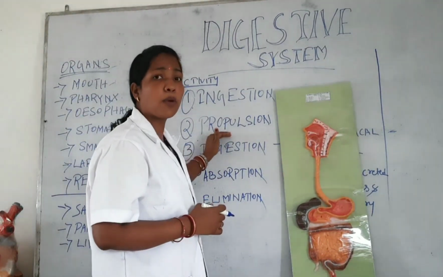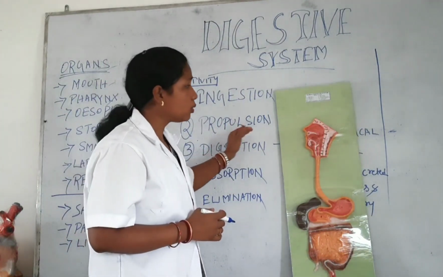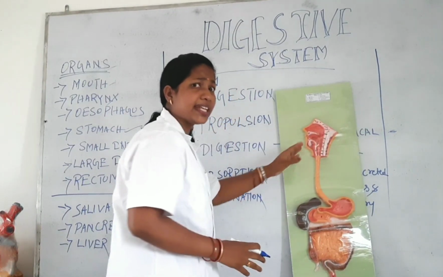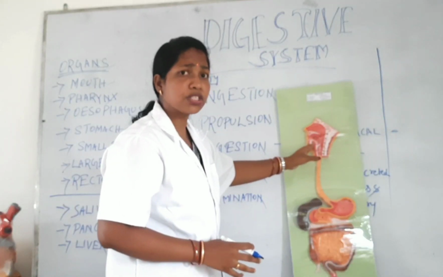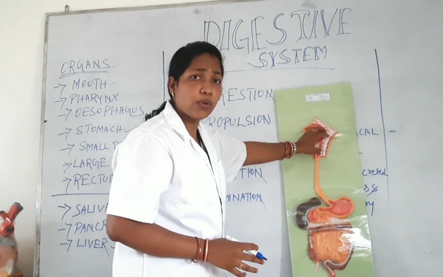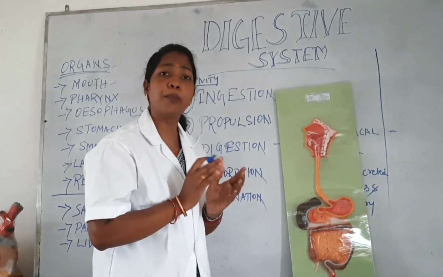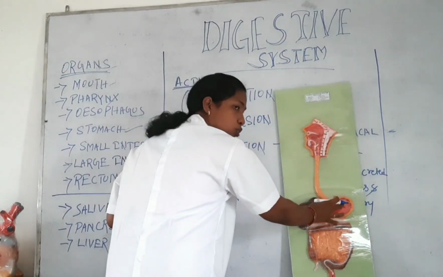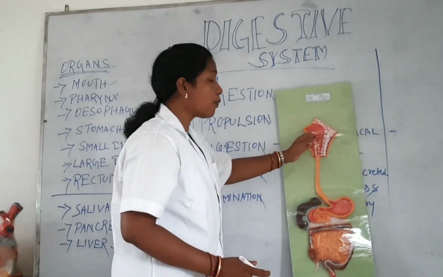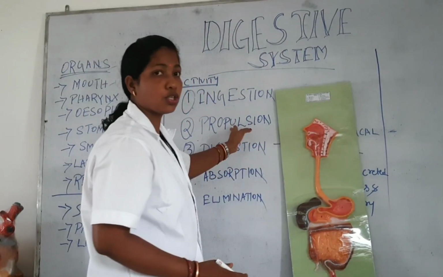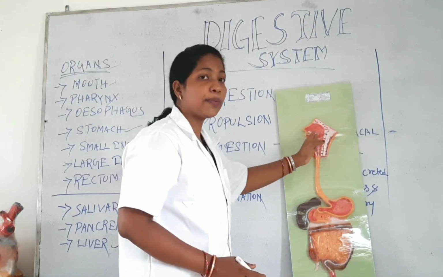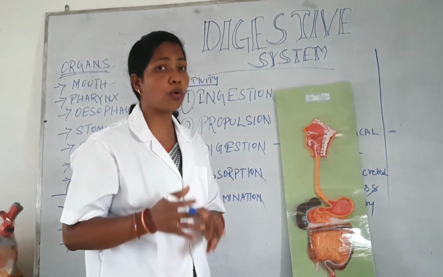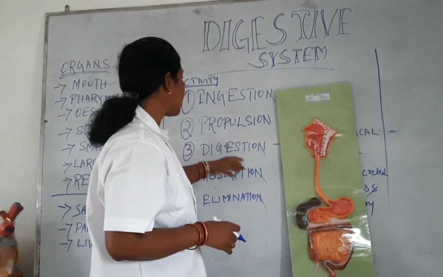Next, the second one is propulsion. Propulsion means, after taking the food, the salivary glands provide us some secretion. Our food particles mix with that secretion and form a bolus, and that bolus moves through the pharynx, then goes to the esophagus, then goes to the stomach. That movement of the food is called propulsion. So propulsion means the movement of the food in the alimentary canal by forming a bolus. Next one is digestion.